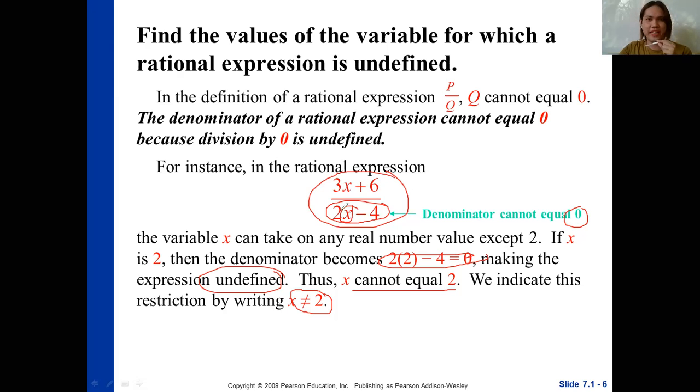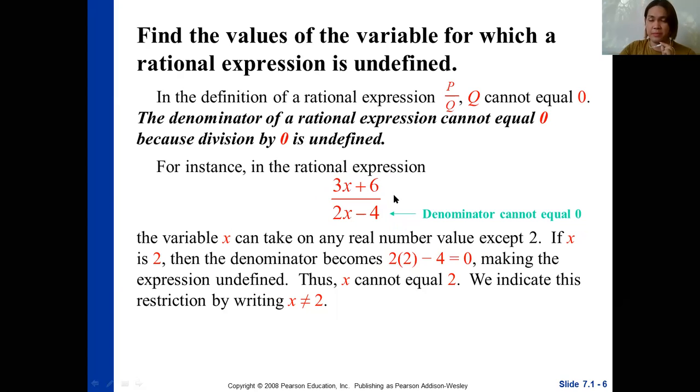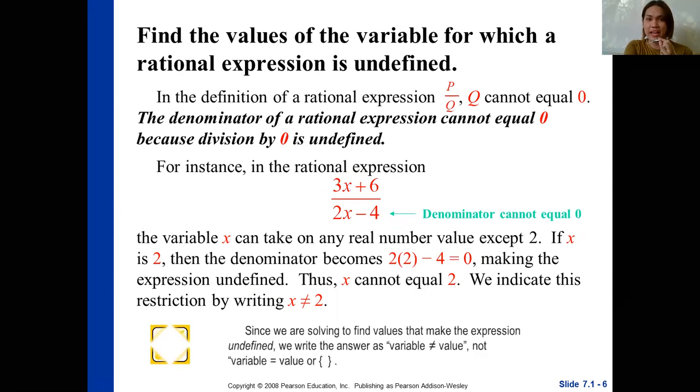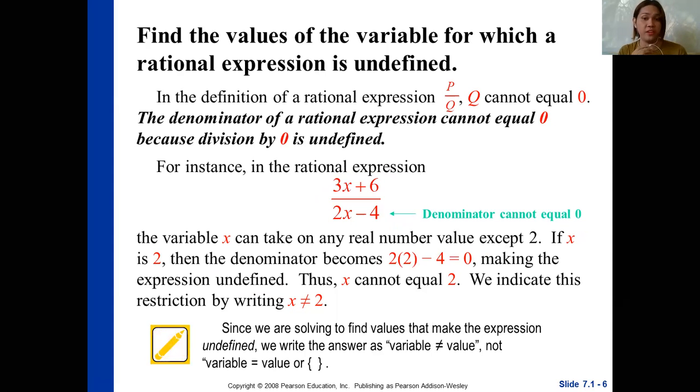Do not forget that one. Again, in this expression, your x must not be equal to 2, because when x is equal to 2, the whole expression will become undefined because your denominator will become 0. So that's how we find the values of the variable for which a rational expression is undefined. Since we are solving to find the values that make the expression undefined, we write the answer as a variable, as I put in the PowerPoint presentation.